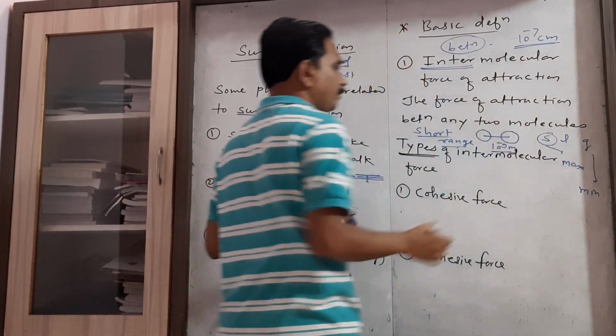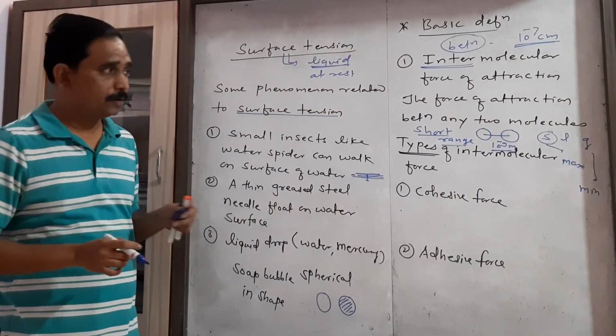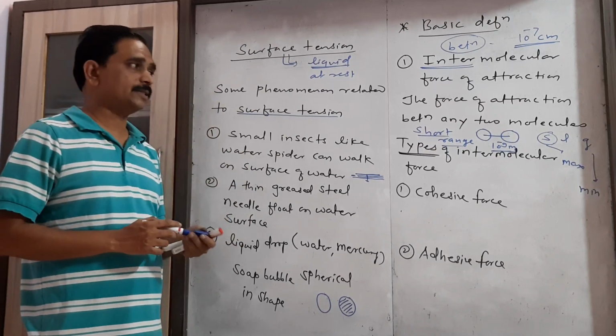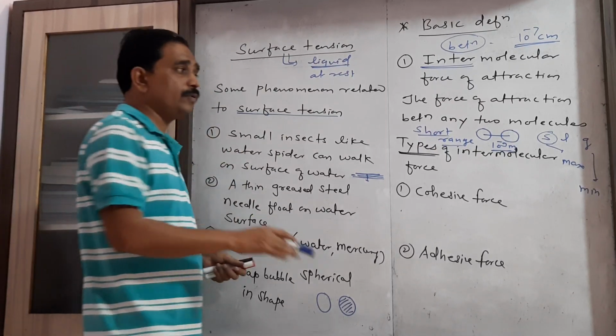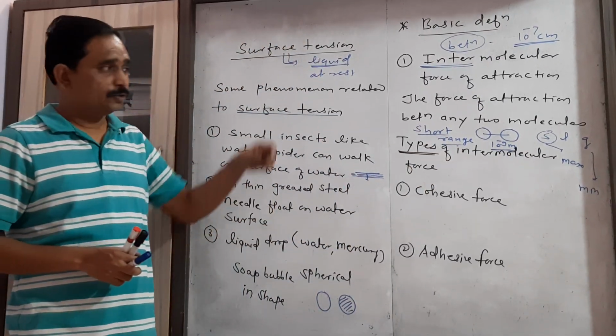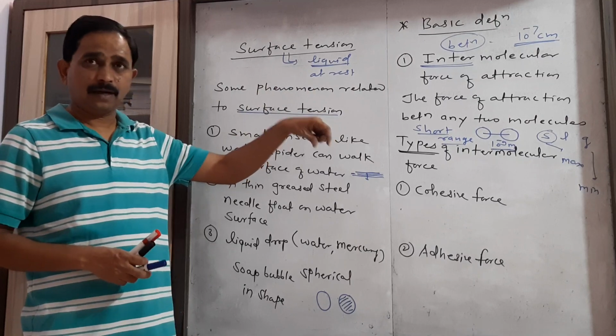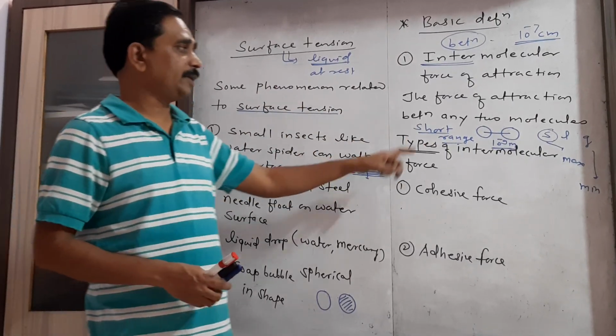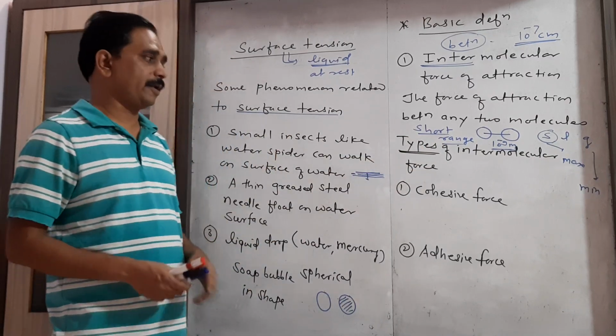Only when the distance between two molecules is of this order does this force of attraction exist. So this is a very short distance up to which the intermolecular force is effective. That's why this force is called a short range force.